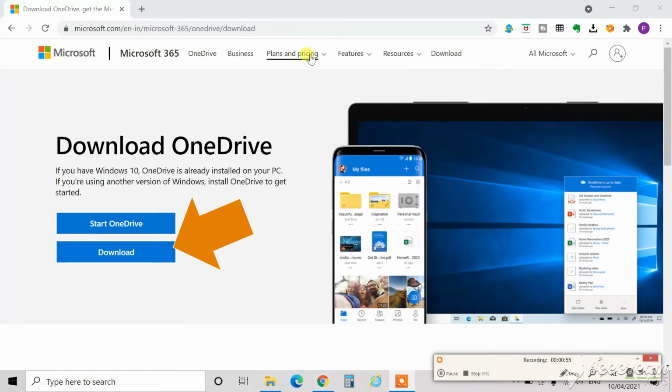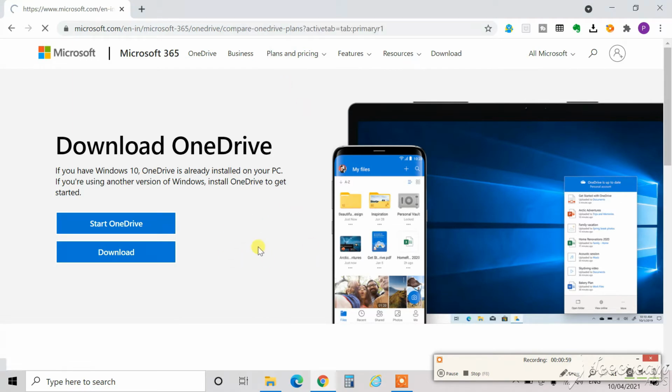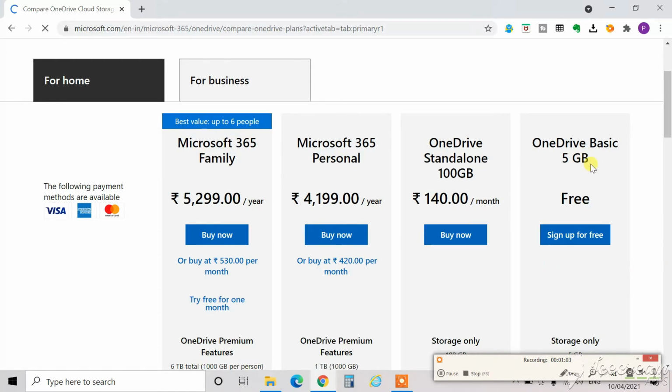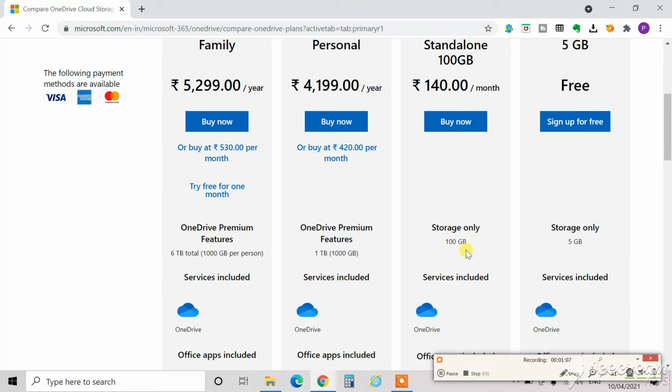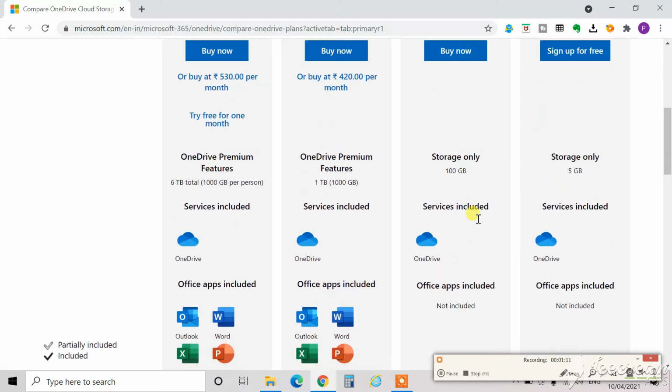Initially, Microsoft provides you the storage space of 5 GB free of cost. You can store a lot of data in 5 GB. In case you wish to have more storage space, there is a plan of Rs 140 per month in which you can get a storage space of 100 GB.